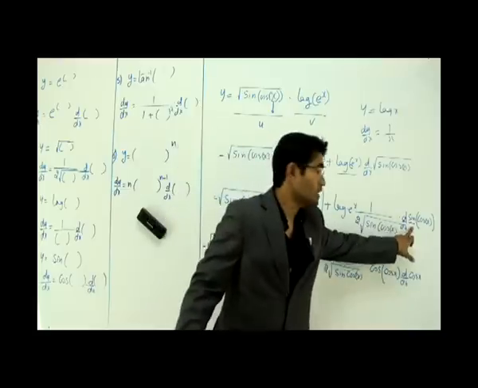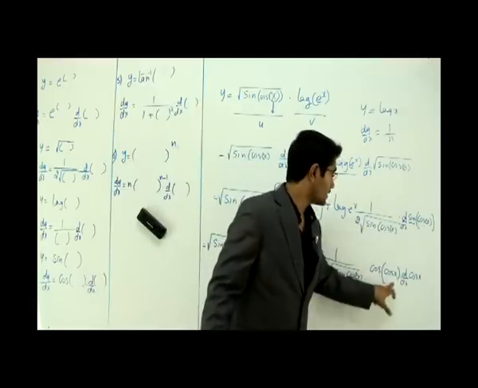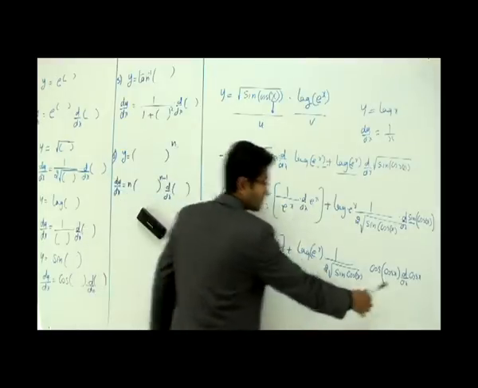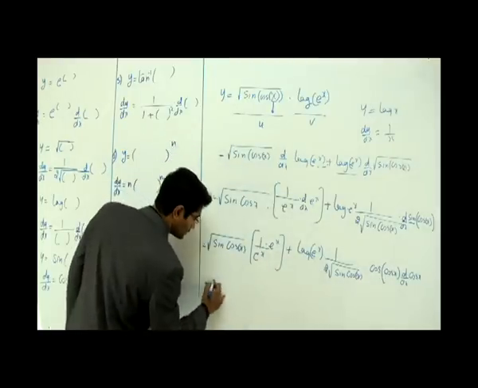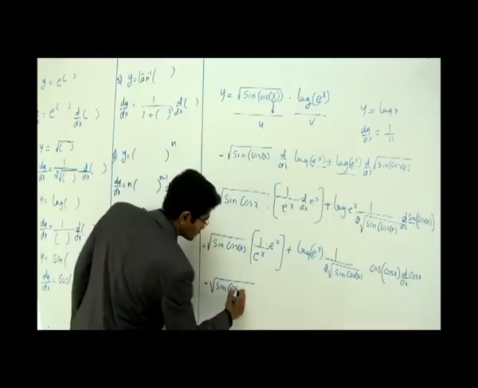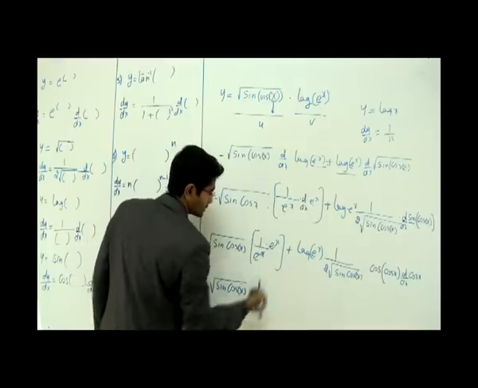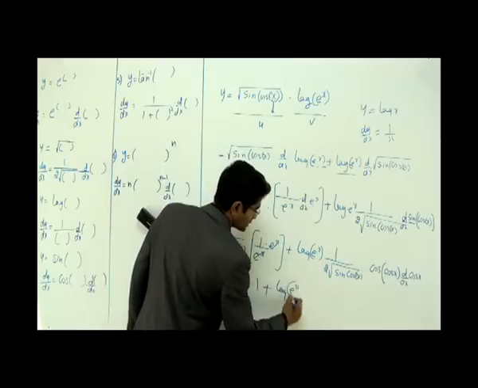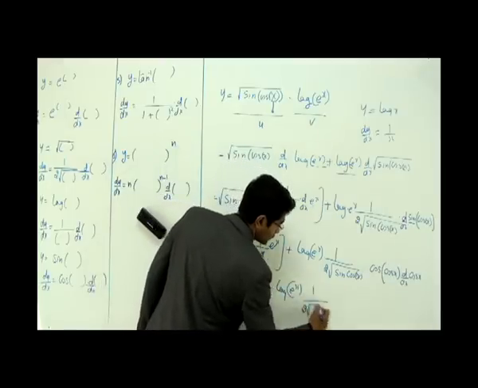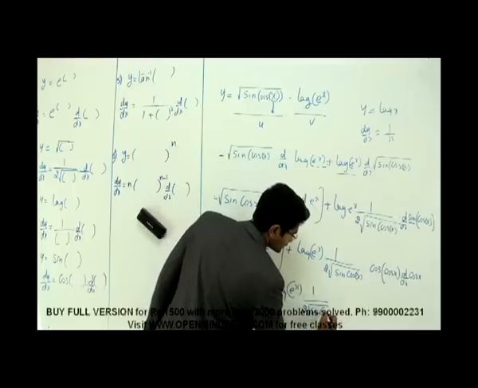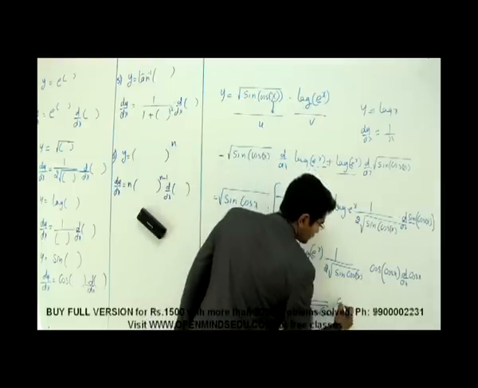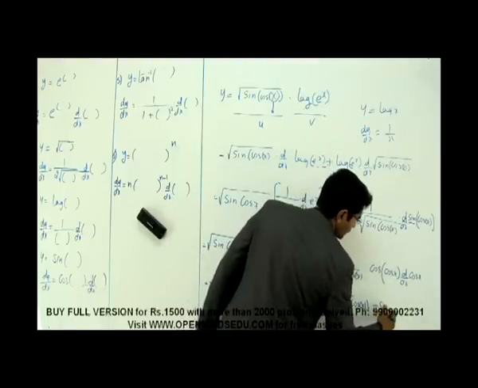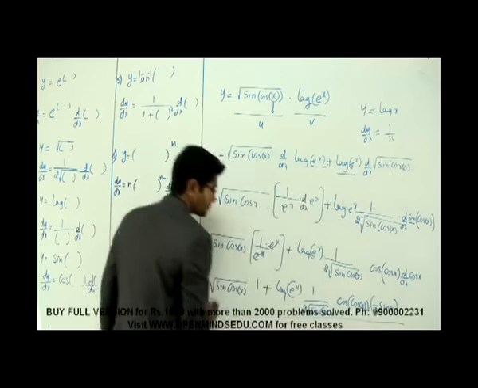Don't get confused here. I'm differentiating this chain, that is sine as cos, and whatever function inside, write this. Again, differentiate that function inside. Again, there is no differentiation sign except for this one. So write the whole thing once again. That is root of sine cos of x into, I can cancel this actually, give 1 here, plus log of e power x into 1 by 2 root of sine of cos of x into cos of cos x into, how do I differentiate cos x? It is minus sine of x.